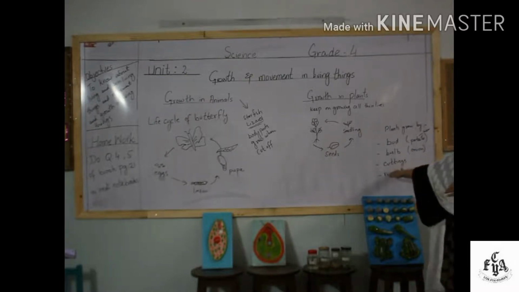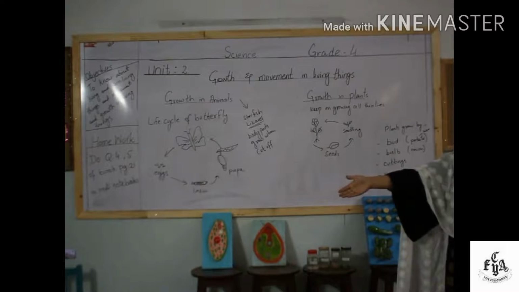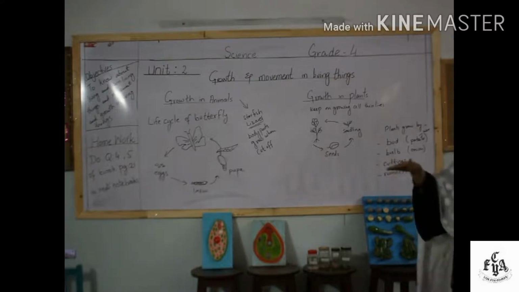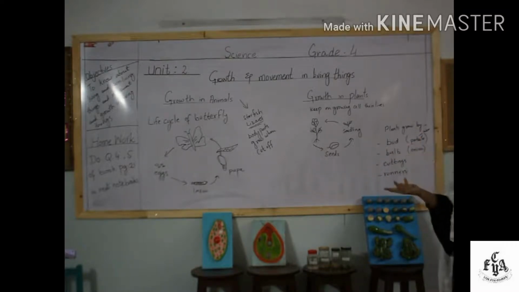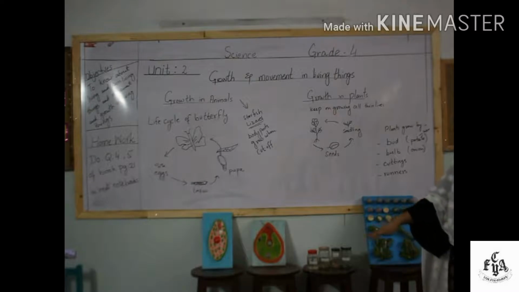Another is cuttings. Simply if we cut the stem of a plant and sow it in the soil in another place, it can easily grow in size and a new plant can grow from it. And another special thing is the runners. Some plants we call runners. They creep or run on the soil or on the wall or something like that.